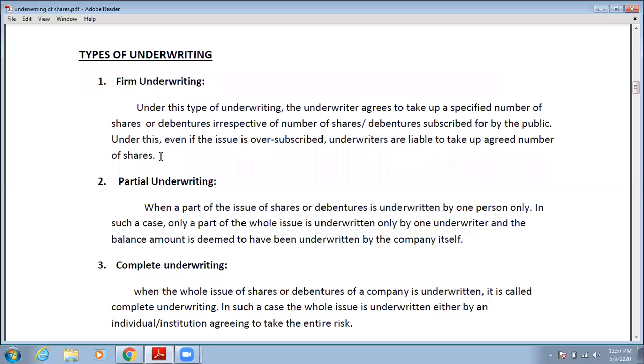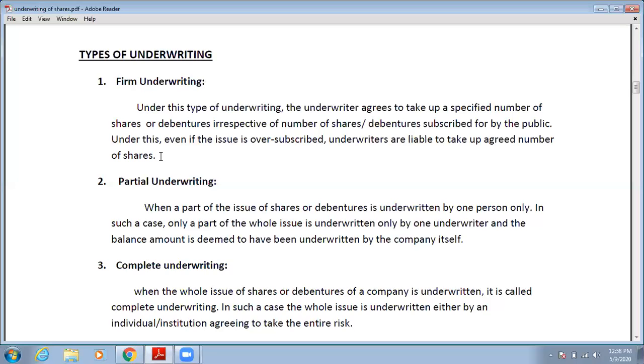Like there is an underwriter who made an agreement that "I will get your 5,000 shares sold." In this case, that underwriter's liability is to get 5,000 shares subscribed by the public, and then 1,000 shares he subscribes himself. So in the case when the underwriter gets 6,000 shares subscribed by the public, in that case also the underwriter has to take 1,000 shares. That is called firm underwriting, because in the starting the underwriter also promised to take the 1,000 shares.